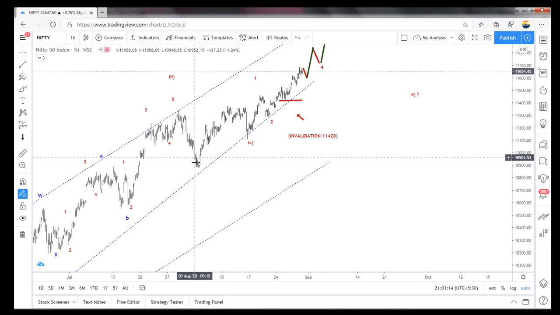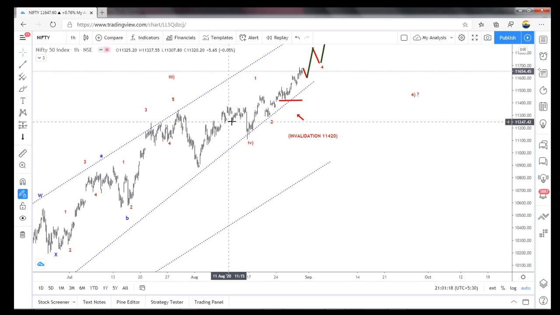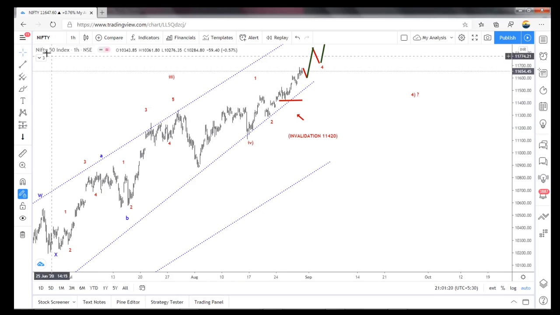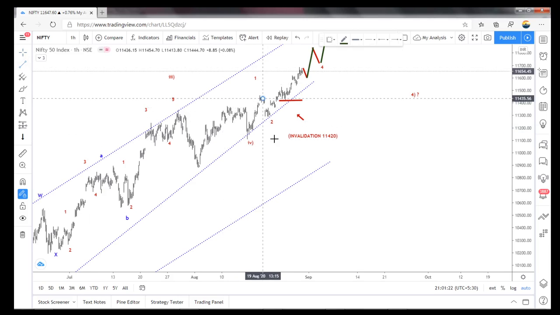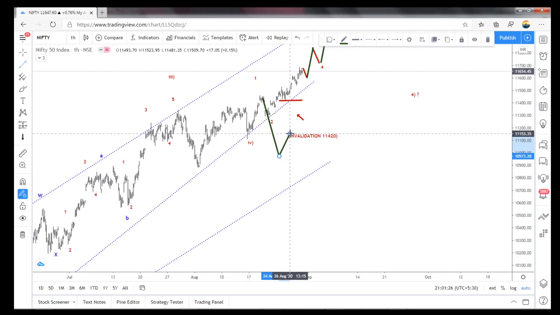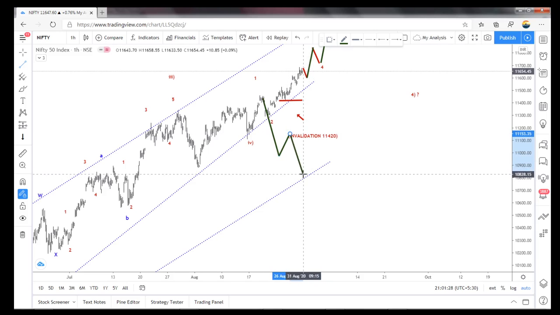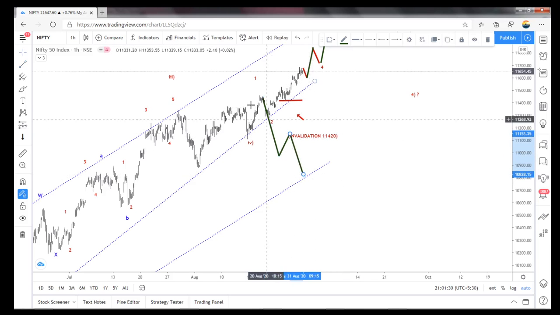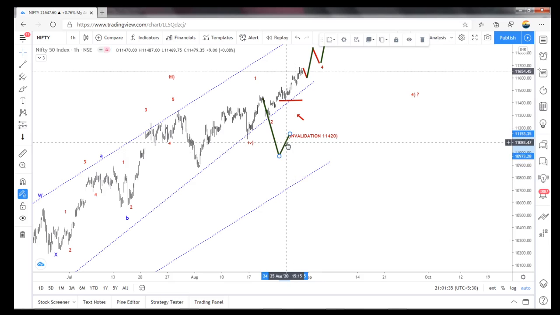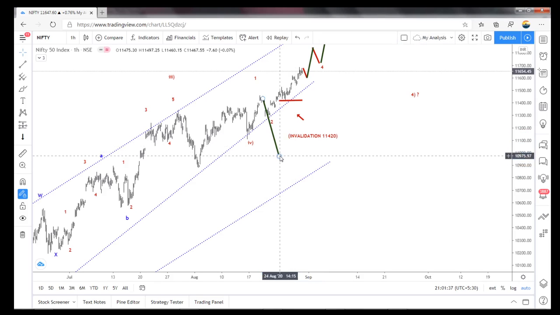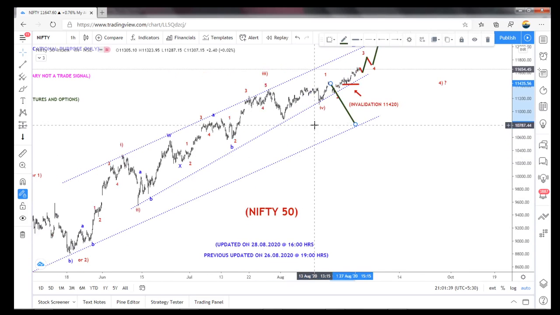A is a five-wave structure here, and what I thought is this could be A, so again B, C. So from here, on the 24th, I'm expecting like this also, and I expected either a three-wave structure, or a diagonal structure, or a little bit of a deeper correction to retest this channel. Otherwise it could be a triangle also.